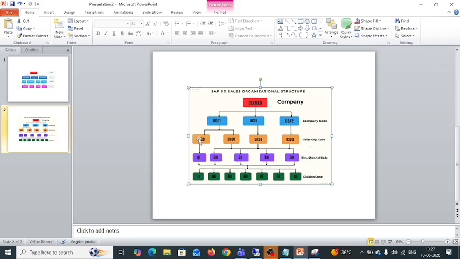That means these sales orgs can have multiple distribution channels. So sales org is having multiple, and these can have multiple distribution channels. This is called as many to many relationships.